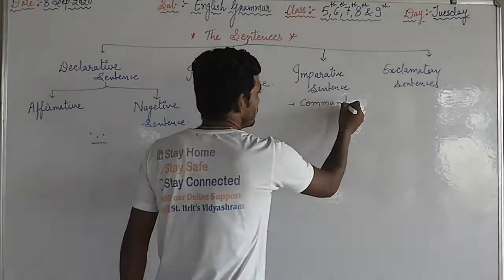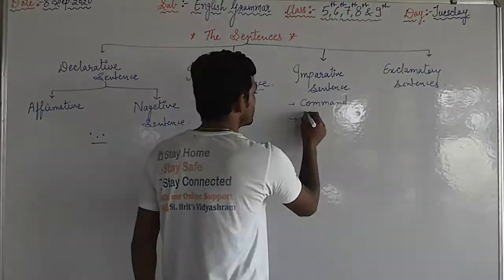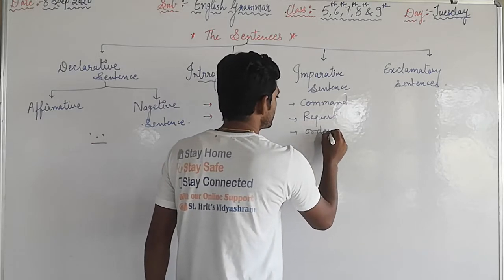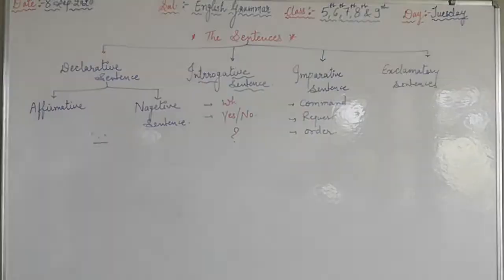If we command someone, "Get out from my class," or make a request or an order, these types of sentences are included in the imperative sentence.